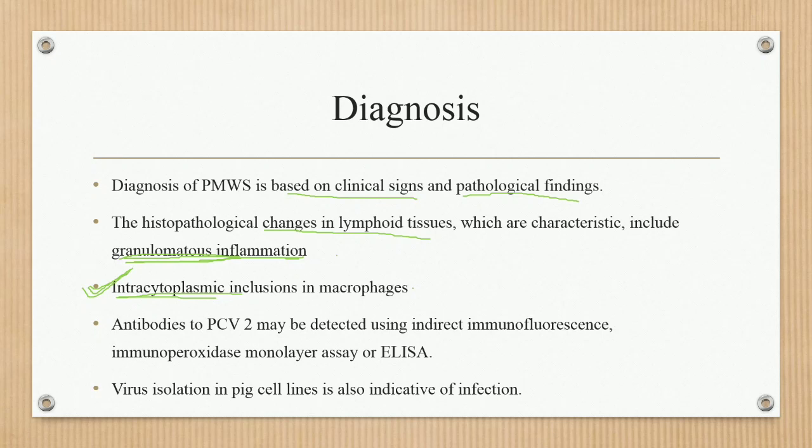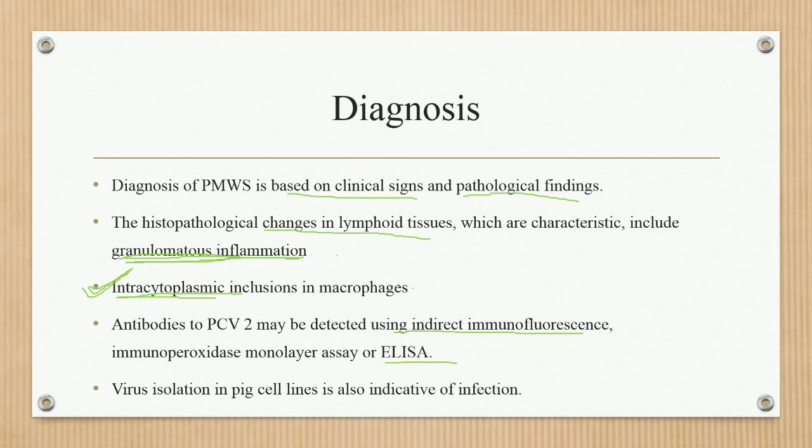Next point, antibodies to PCV2 may be detected using indirect immunofluorescence, immunoperoxidase monolayer assay, or ELISA.